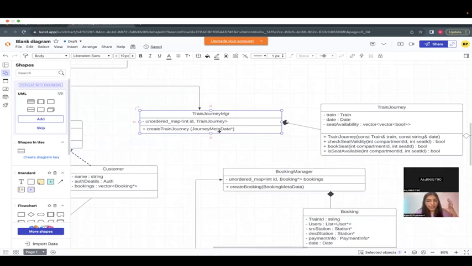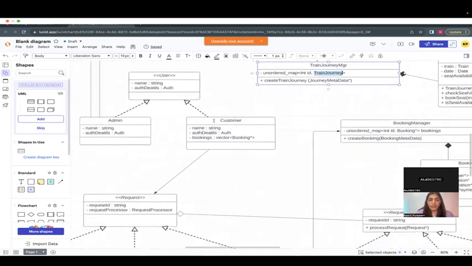So this is like your in-memory data, like your database. You can think of it like that. This is my train journey ID. So suppose your booking has a train journey ID, that this was the train journey you were part of. Now you can say, give me details of this train journey. So this will give you the train journey object. Make sense? Yeah, got it. Yeah. Thank you. Okay.